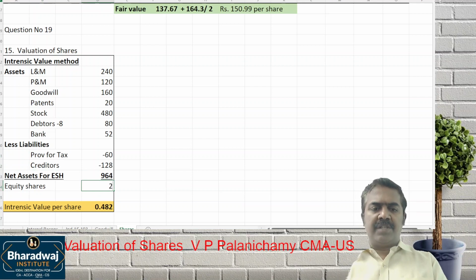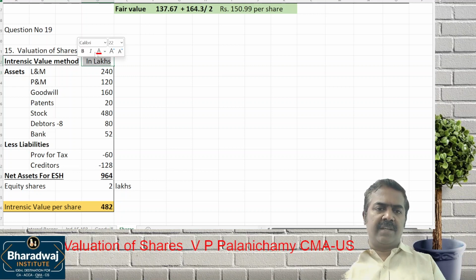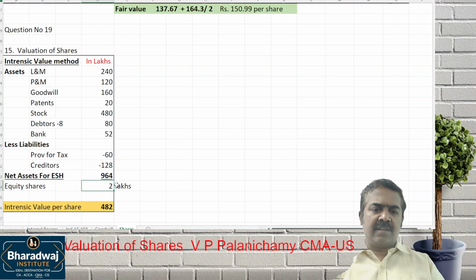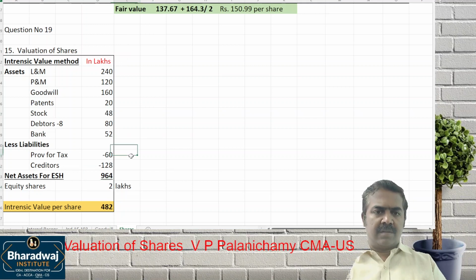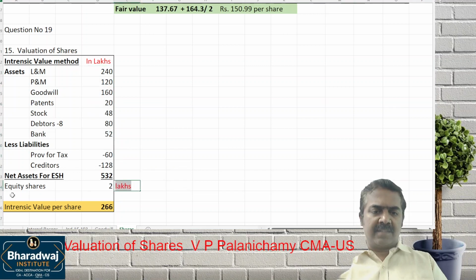So how many equity shares are there? 2 lakhs equity shares are there. All these are rupees in lakhs. So even number of equity shares in lakhs, you can take it. Since everything is in lakhs, we take number of equity shares also in lakhs.